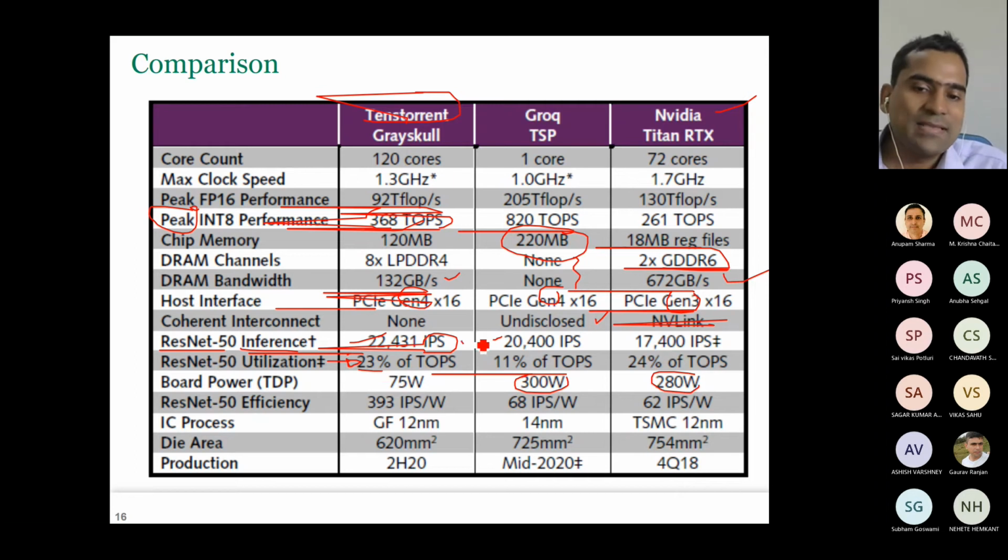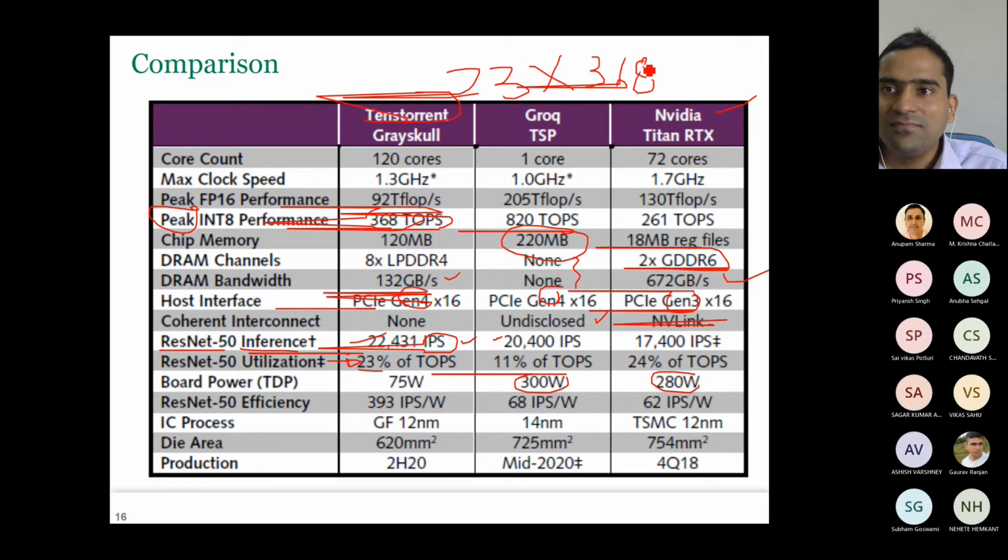For achieving this performance, in each second, if you multiply 23 into 368, how much is that number? Tell me, someone. Sir, 0.23 into 360. Yeah, of course. So, 85. Close. It's close. Yeah. So that is of course a percentage. So 85. Okay. So this means that for achieving this much inference per second, I'm only doing 85 tera operations per second. Other hardware is remaining idle.